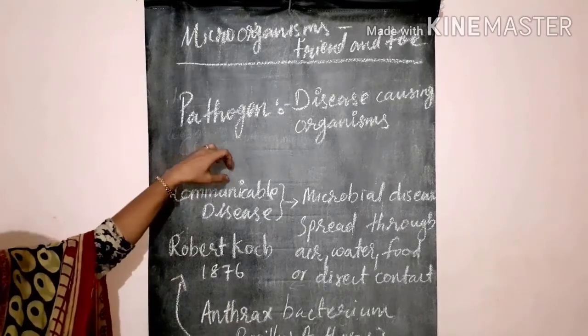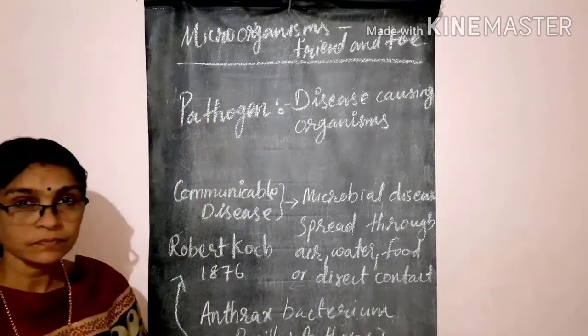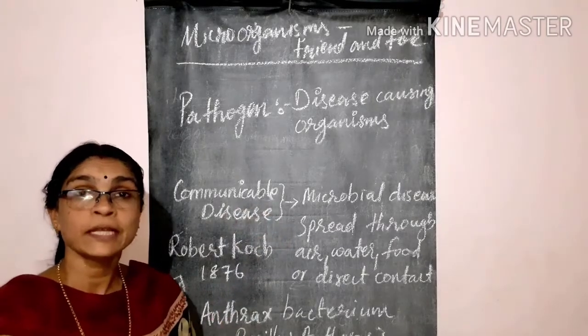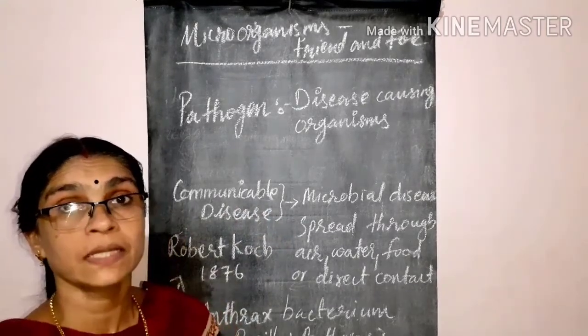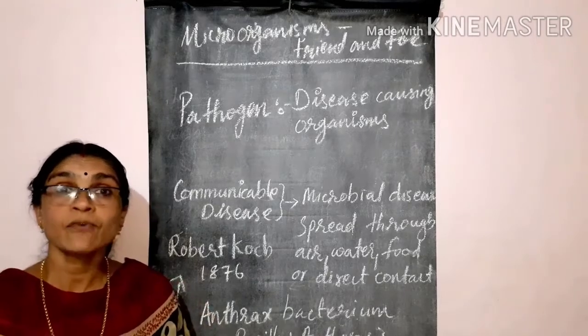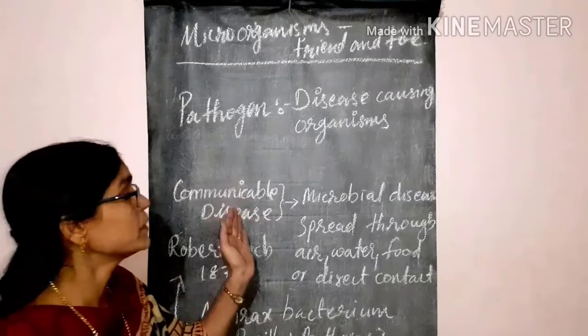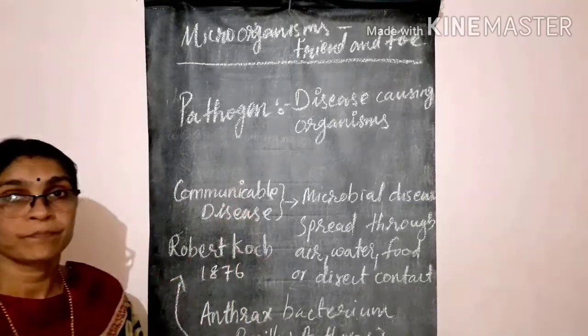Next we discussed communicable diseases. Microbial diseases which spread from an infected person to a healthy person through air, water, food or physical contact are called communicable diseases.